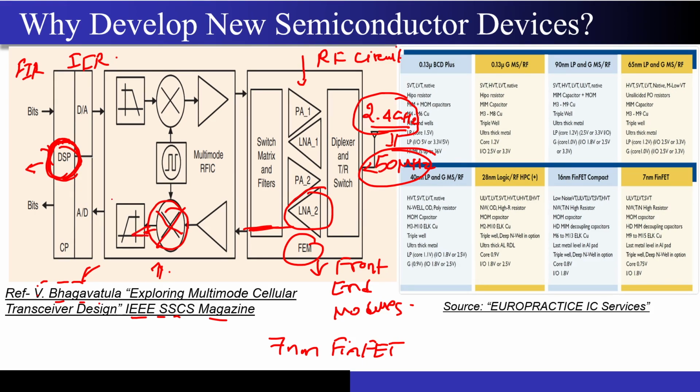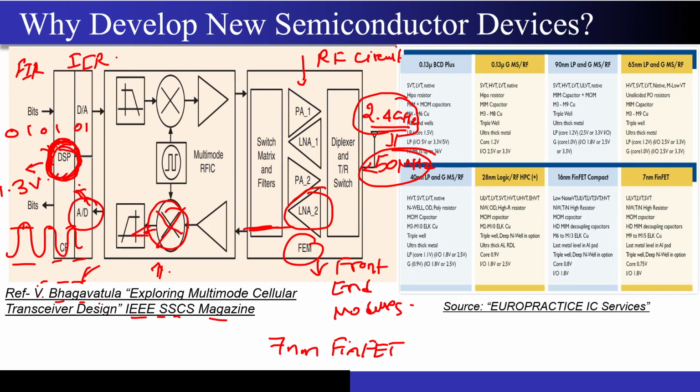Then some filter is there, but you know that this processor only operates on digital data, that is 0 1 0 1 0 1. I cannot give analog voltages to this DSP, like something like a 1.3 volt sinusoid. I just cannot give a signal like this to my processor. It will just go crazy. I want to digitize this signal first. So I need an analog to digital converter that you are seeing over here, so that it converts it into digital data on which my processor can operate, and I can do very fast processing and operation in the DSP itself, right? So this is the architecture that I just wanted to explain.